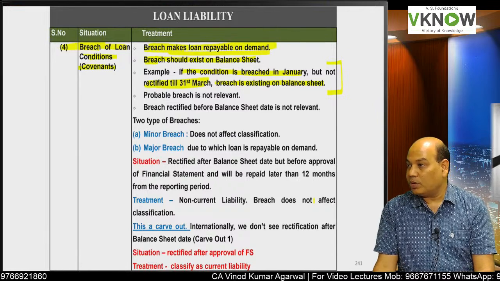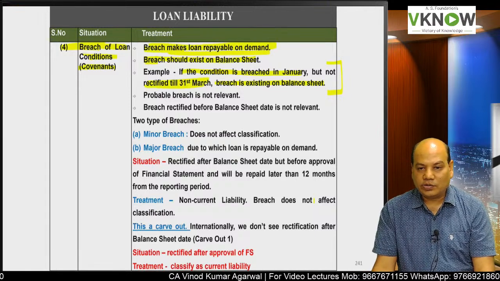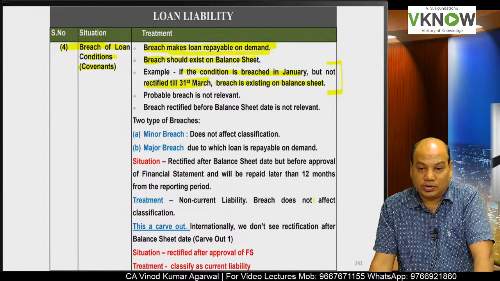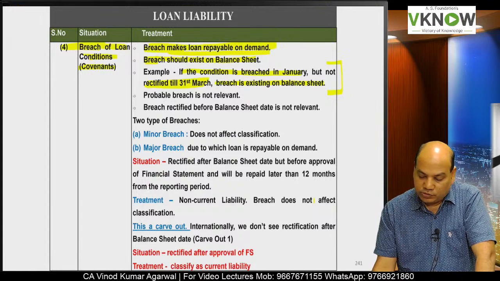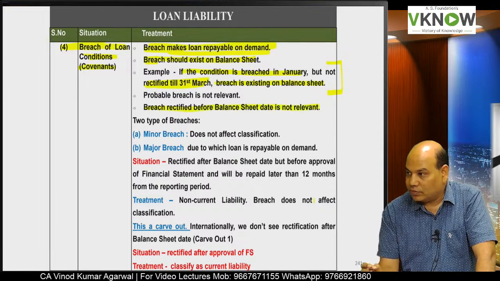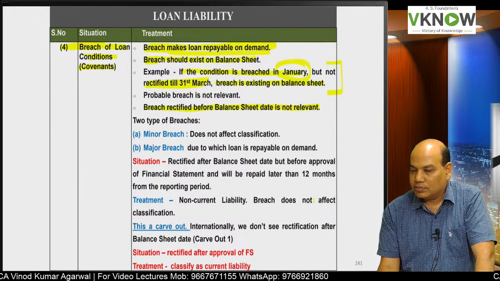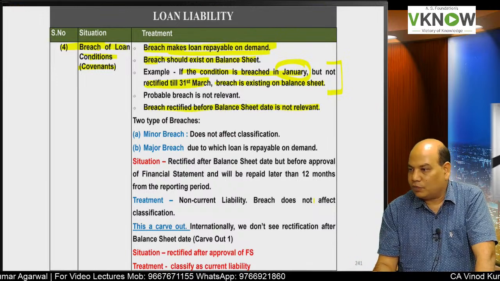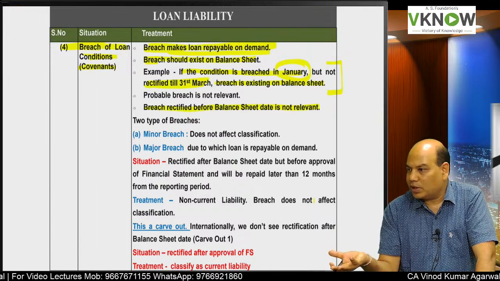If there is a probable breach, it is not relevant. Company thinks that it might default on certain condition, but that is not relevant. Probable breach is not relevant. Similarly, breach already rectified before balance sheet is not relevant. Breach took place, suppose in the previous example in January. You go to the bank, you rectify the defect, whatever default was there, and then the matter is resolved before balance sheet date.